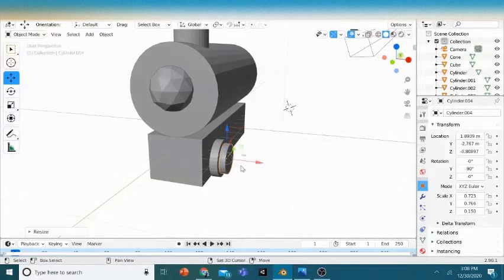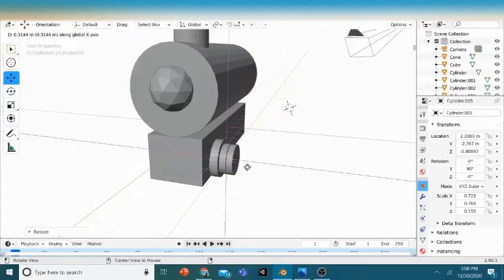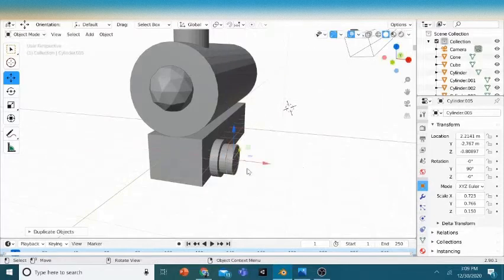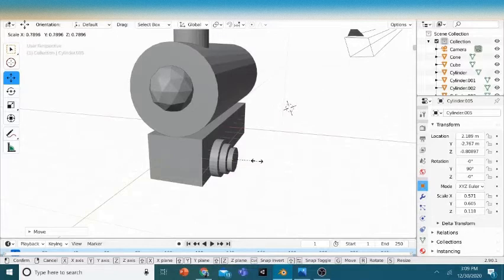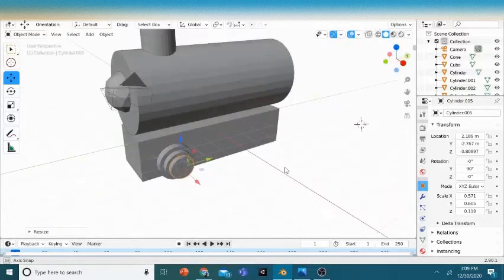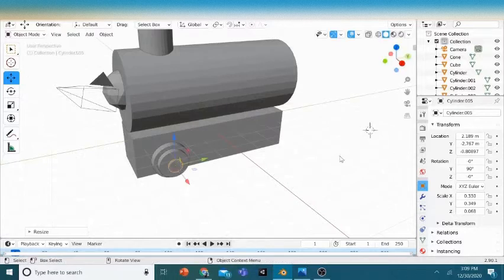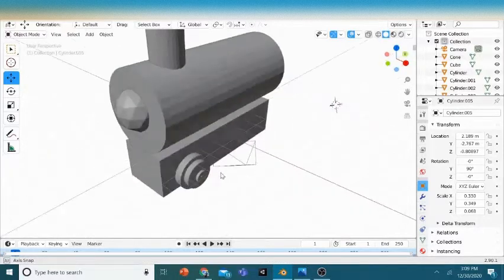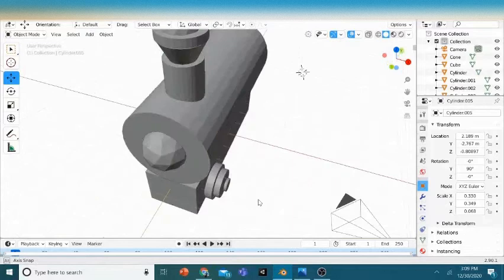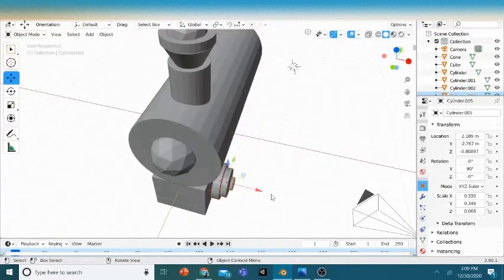And do the same thing. Shift D, Alt and front. Just push it a bit back and S and down. Yeah, so okay, I think this is it. Tire, and then the challenge is to make the other tires by yourself. I'll make mine and I'll come back in a moment.